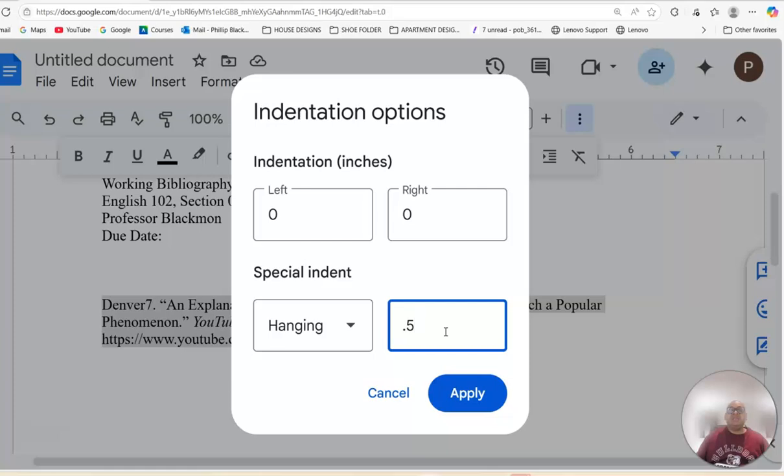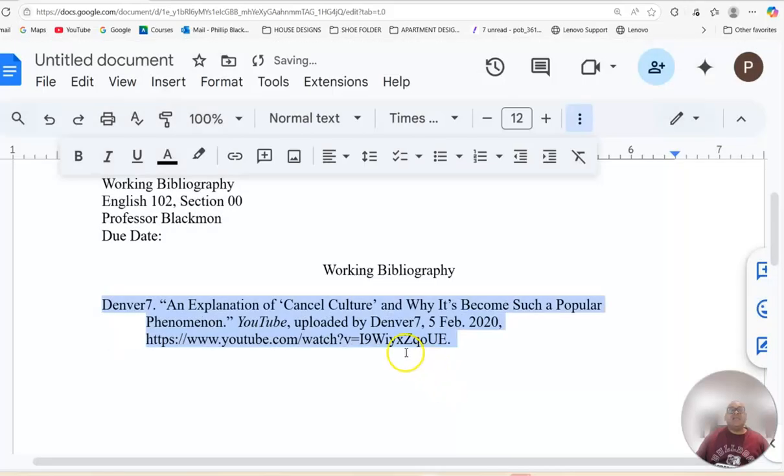That is what I need you to do. Once you set it for 0.5, the gray apply box turns to blue and I'm going to click apply and I get my hanging indentation. Everything is moved over. Is it correct? Not quite. All entries on a working bibliography need to be double spaced.